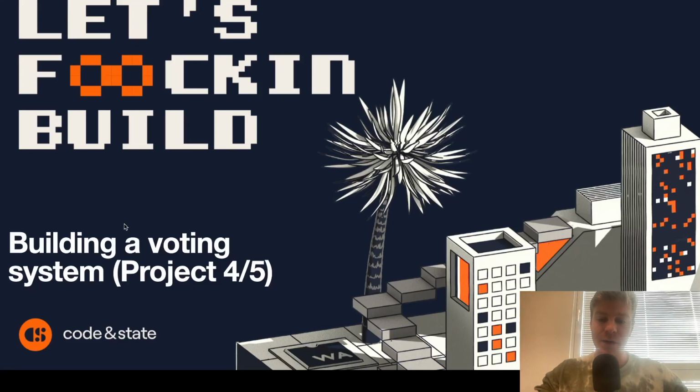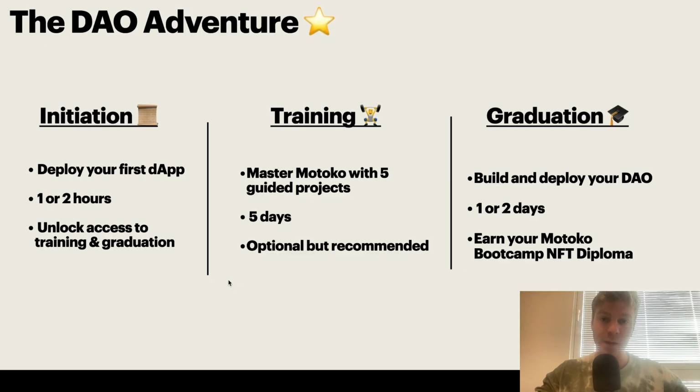Today we are building a voting system. This is project 4 out of 5 from the DAO Adventure training. The training is divided into 5 guided projects where I help you implement those projects in Motoko. The goal of the training is to get you ready for the graduation where you will build and deploy your own DAO and earn your Motoko Bootcamp Diploma.